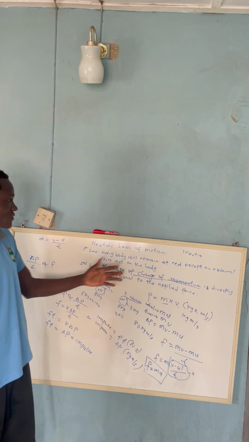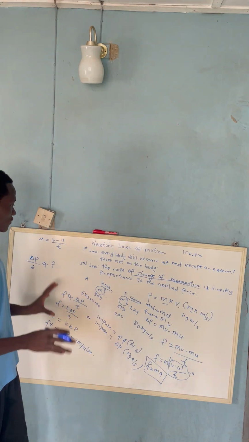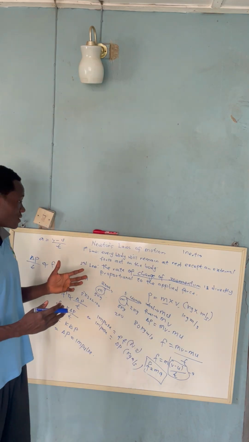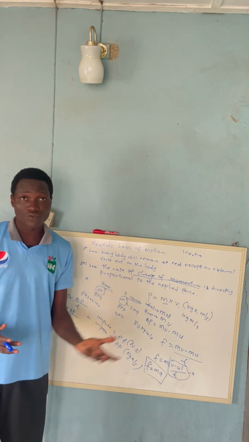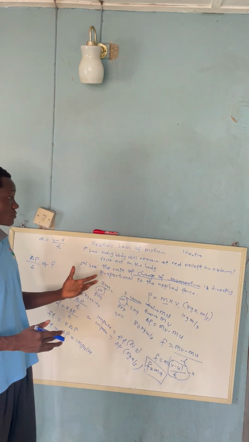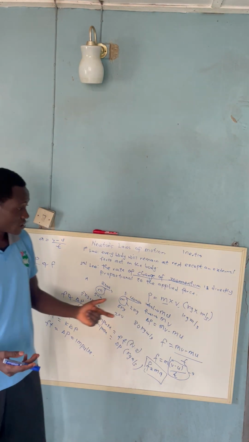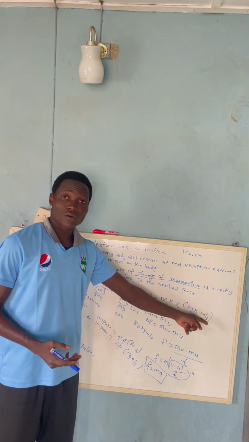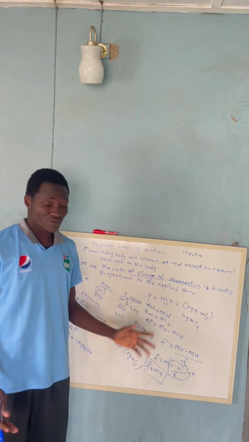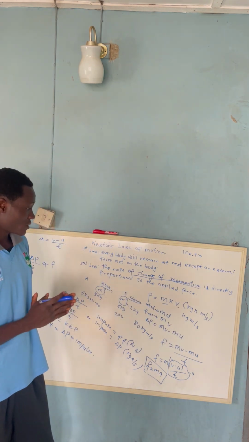We state that the rate of change of momentum is directly proportional to the applied force. So what have we learned so far from Newton's second law of motion? First and foremost, the law states that the rate of change of momentum is directly proportional to the applied force. We talked about momentum. What is momentum? Momentum is the product of mass and velocity. The unit of momentum is kilogram meter per second. How do we get that? Mass is in kilogram, velocity is in meter per second, so we join them together and we have kilogram meter per second. That's the unit for momentum.